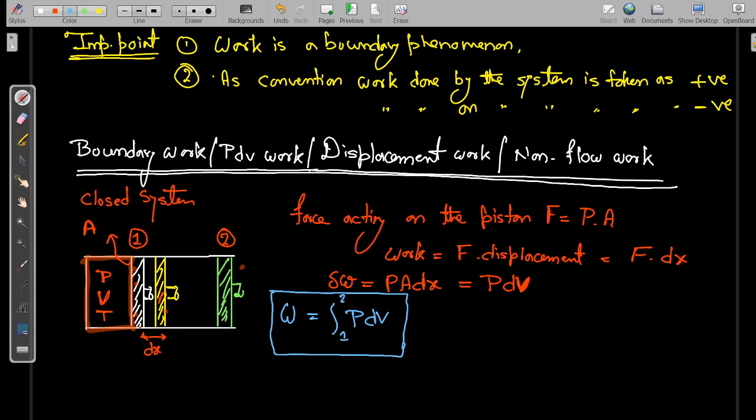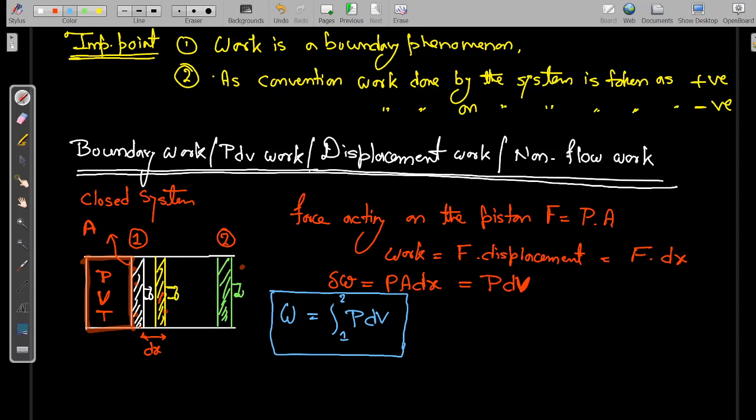We can see that now we can calculate the work which has to be done by the system to displace the boundary from position 1 to position 2. That is equal to the integration from state 1 to state 2 of P dV, where P is the pressure and dV is the change in the volume from state 1 to state 2.